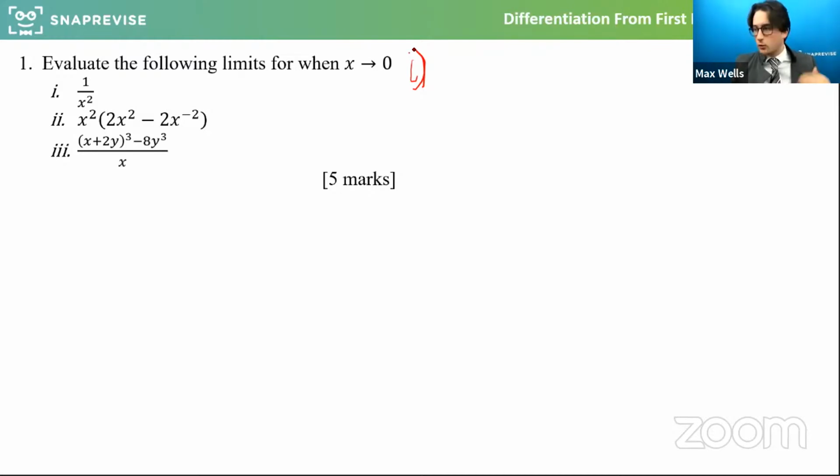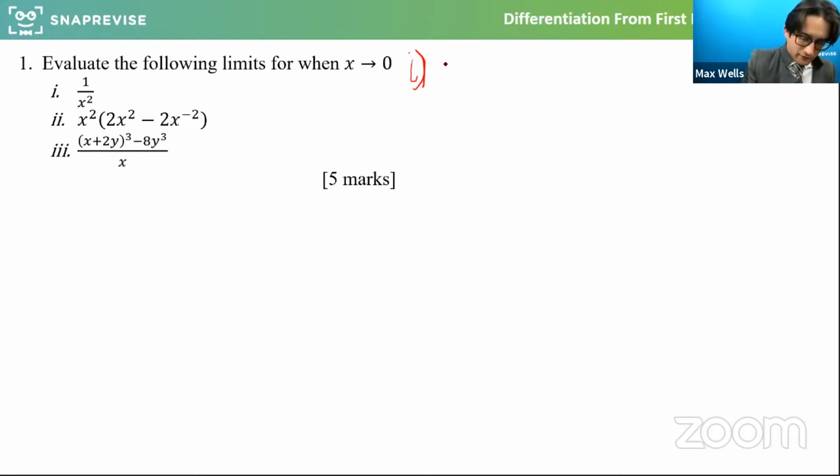So if you do 1 divided by 0.00001, it will be a massive number. If you were to type this in your calculator, it will say math error, undefined, or something like that. But actually, we need to understand what that means in terms of what the value is approaching. If you put a really small number close to 0 in, you'll get a really big number out. So as x gets smaller and smaller towards 0, the number just gets bigger and bigger.